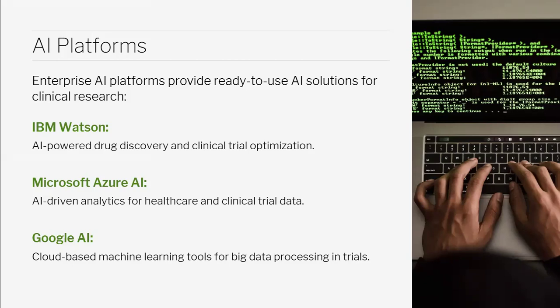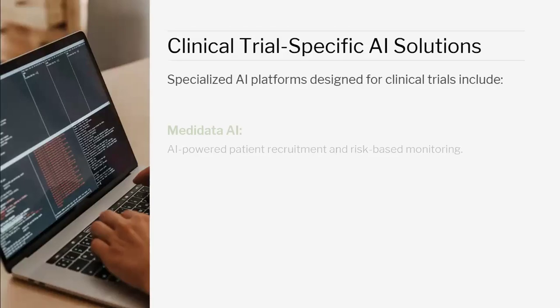So if you want to process the data of 1,000 people, to do the pharmacovigilance of 1,000 people simultaneously, it can be fed with the trial data. It can read the data in minutes and come up with the actual findings. There are multiple platforms, but these are the major platforms being used by the industry.